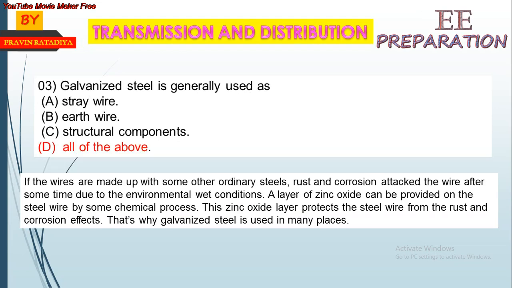Galvanized steel is generally used as stay wire, earth wire, and structural components. Answer is D, all of the above. If the wires are made up of some other ordinary steel, rust and corrosion attack the wire after some time due to the environmental wet condition. A layer of zinc oxide can be provided on the steel wire by some chemical process. This zinc oxide layer protects the steel wire from the rust and corrosion effects. That's why galvanized steel is used in many places.